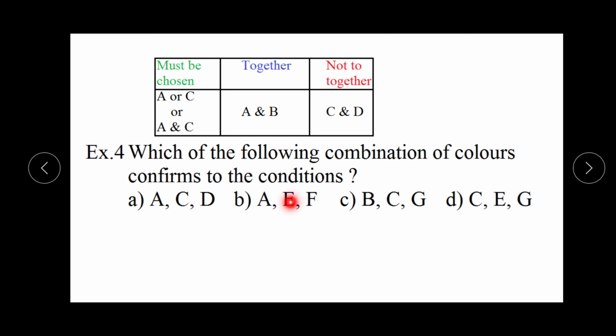It means this condition is not following. In this also the same condition is not following, because B is given there but A is not given. In the fourth option, C, E, G, here all the conditions are following.